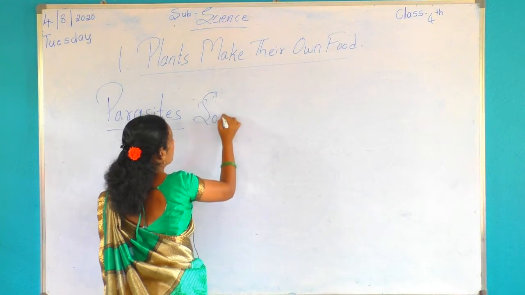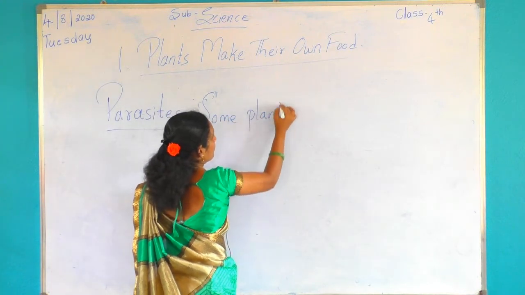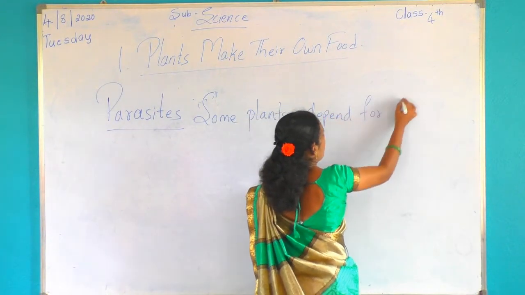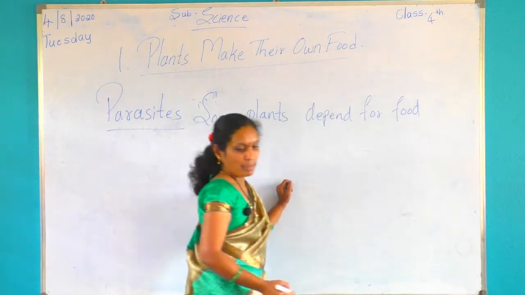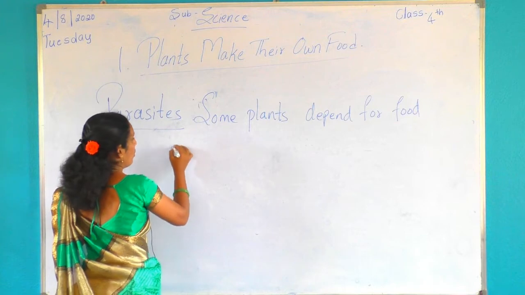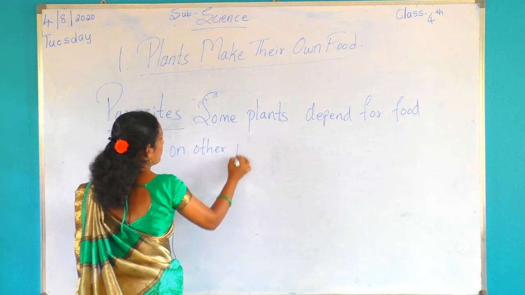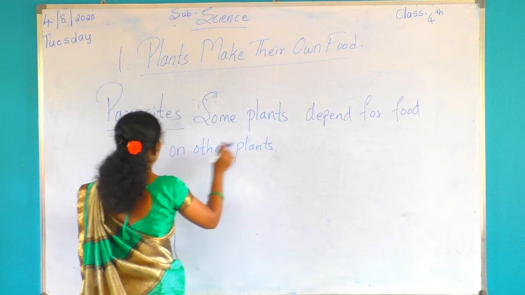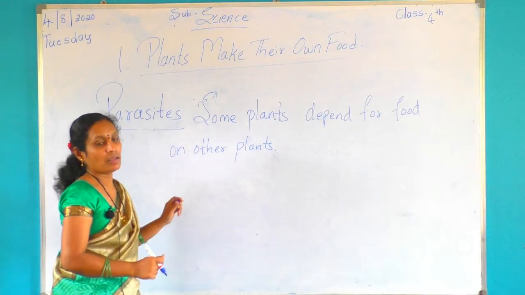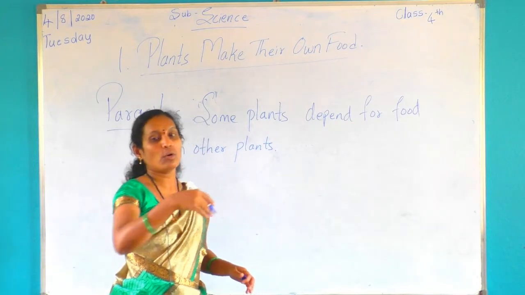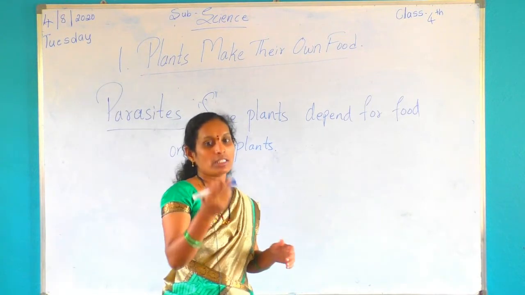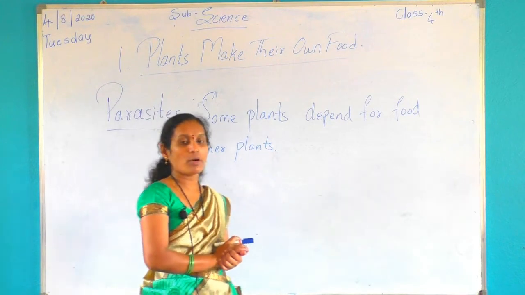Some plants depend on other plants. Parasites means some plants depend for food on other plants. Some plants are not preparing their own food by themselves. The plants depend on other plants to survive. Let us know about some of them.